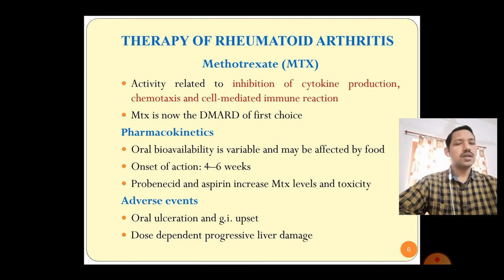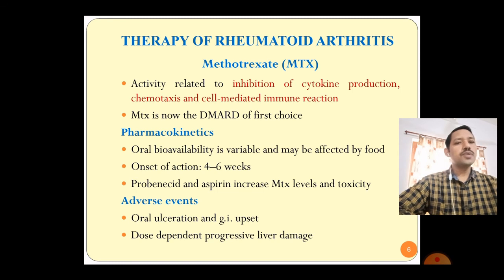As we discussed, an immunosuppressant. This activity is related to the inhibition of cytokine production, chemotaxis, and cell-mediated immune reaction. The pharmacokinetics of this drug: it is orally absorbed, but its oral bioavailability is variable and may be affected by food. Onset of action is so long, that is 4 to 6 weeks.